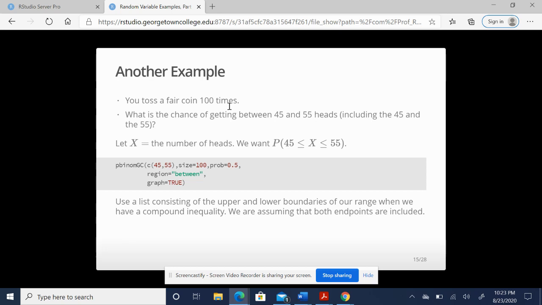Let's look at another example. You toss a fair coin 100 times. What's the chance of getting between 45 and 55 heads, including 45 and 55? So my random variable is going to be the number of heads in 100 flips. We want to know the probability that the number of heads is greater than or equal to 45 and less than or equal to 55. We're going to use pbinomGC again. Notice GC is capitalized.